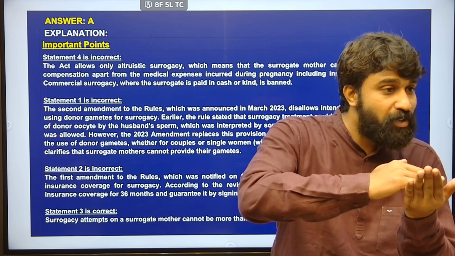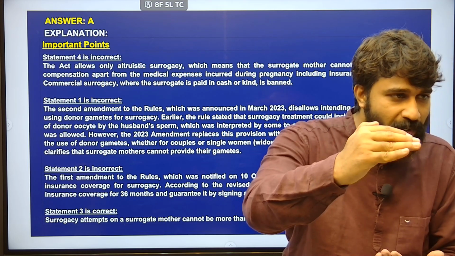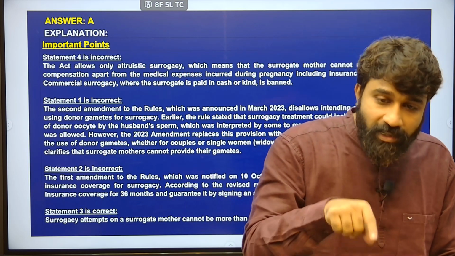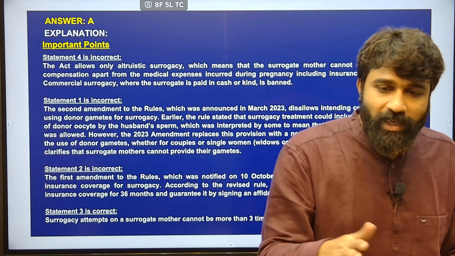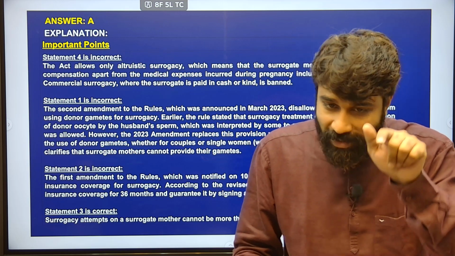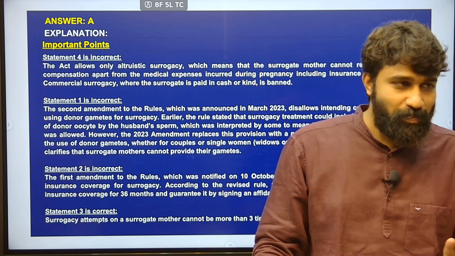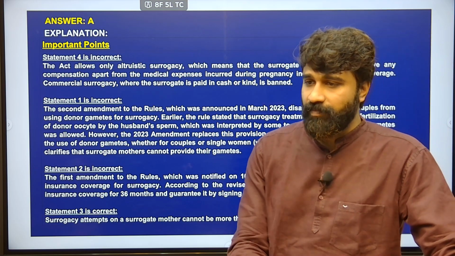The maximum threshold to become a surrogate mother and to give birth as a surrogate mother is actually 3 times, but in these 3 times she is also already giving birth to her own kid, right? So automatically she cannot undergo surrogacy more than 2 times after giving birth to a kid, irrespective of whether the kid is living or died, or something else. So this is also important, right.